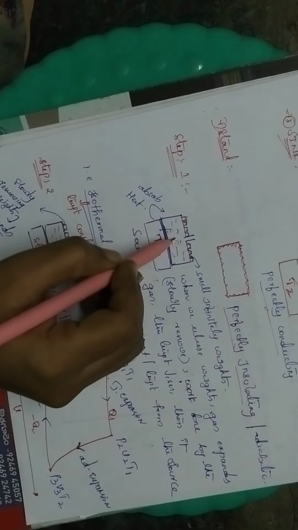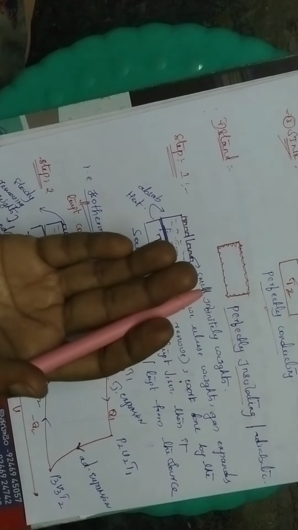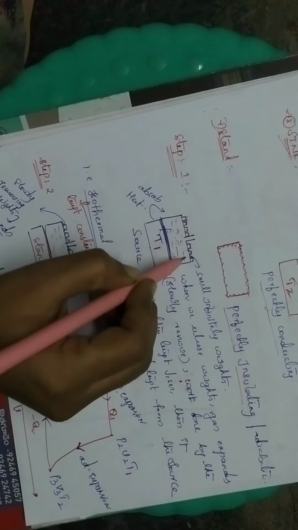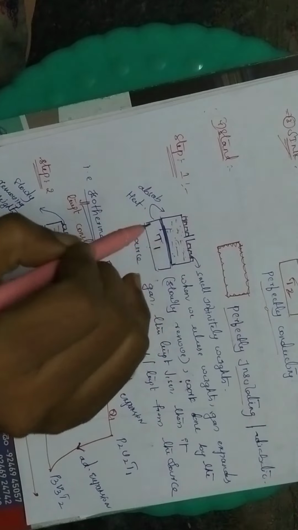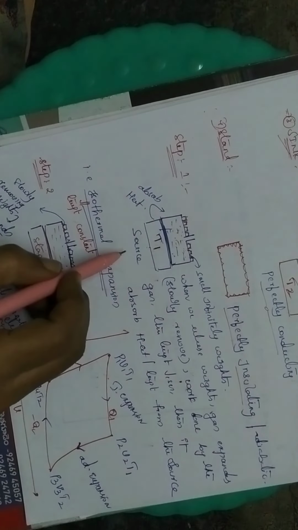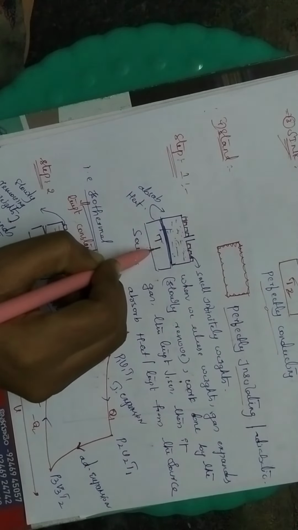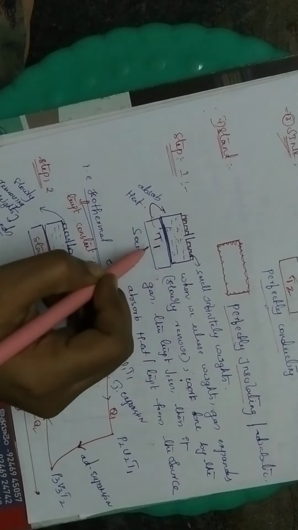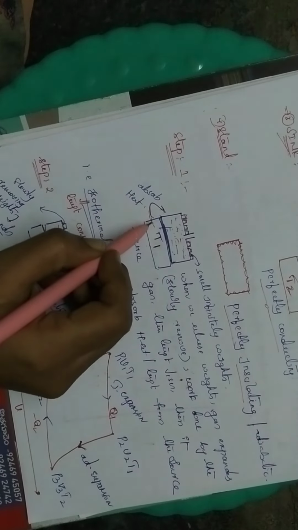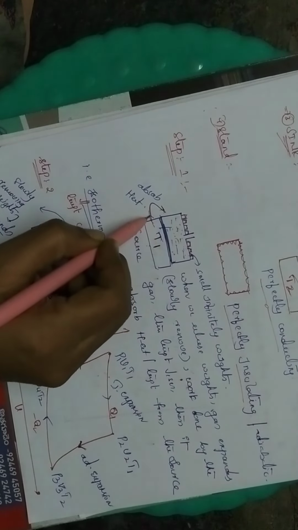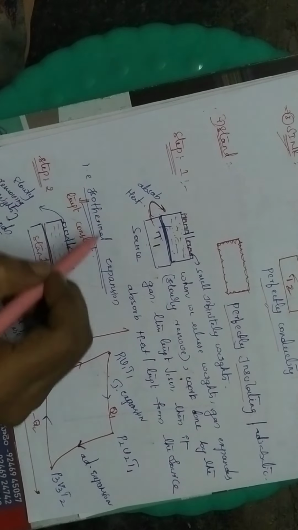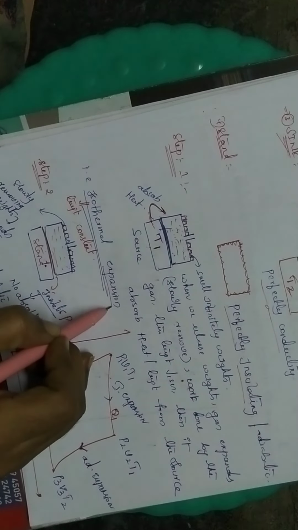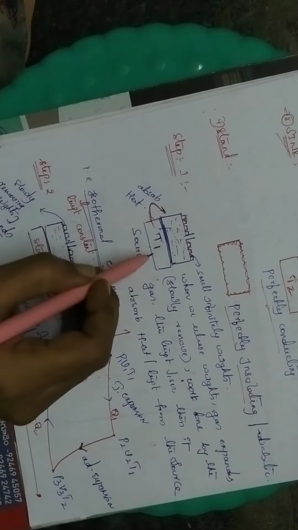So the gas expands. When the piston moves upward, the gas goes outside. That means the gas is undergoing expansion. Here T1 is the temperature. Automatically this gas takes heat energy from the source. So the source gives heat energy to this ideal gas. That means here the gas is undergoing expansion. Next, the temperature is kept constant, so we can say it is an isothermal expansion.